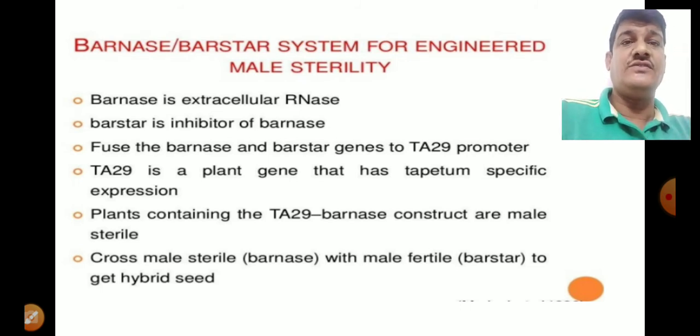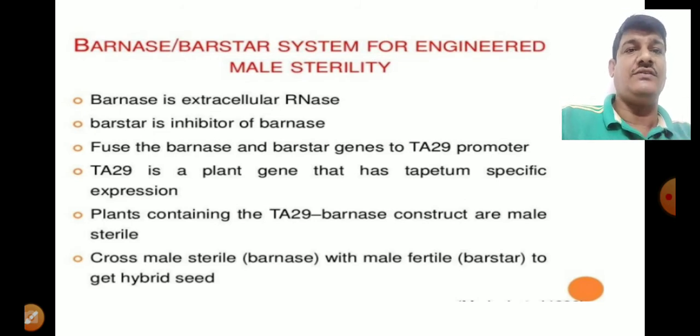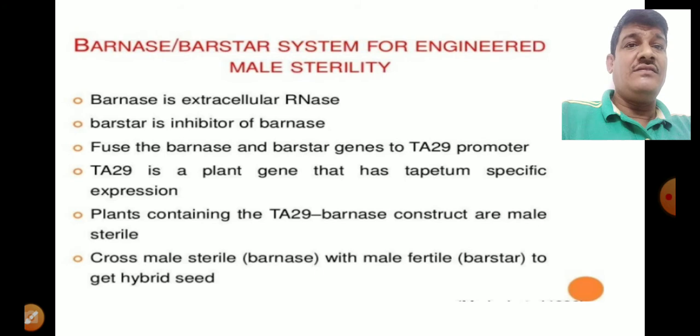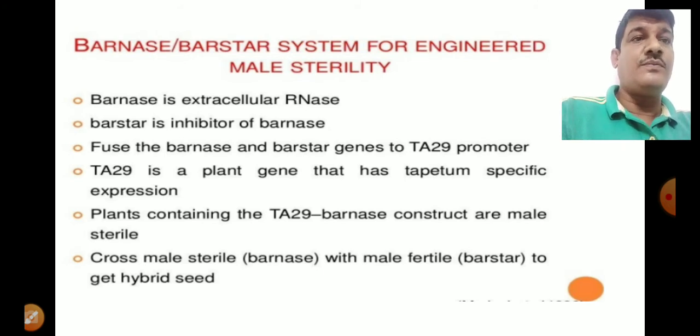I just told you Barnase is an enzyme which governs the RNase activity, or works like an RNase. So this Barnase enzyme is responsible to inhibit or prevent pollen germination or pollen growth.